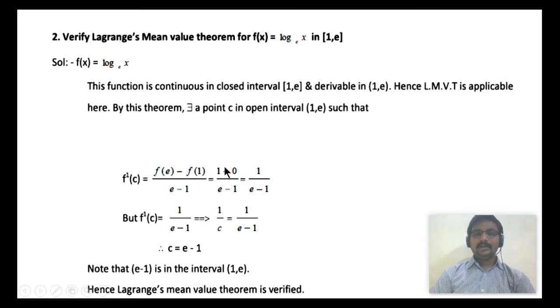So f(e) is log e base e, that is 1. f(1) is log 1, but log 1 is 0. So we get 1/(e − 1). So f'(c) is 1/(e − 1).